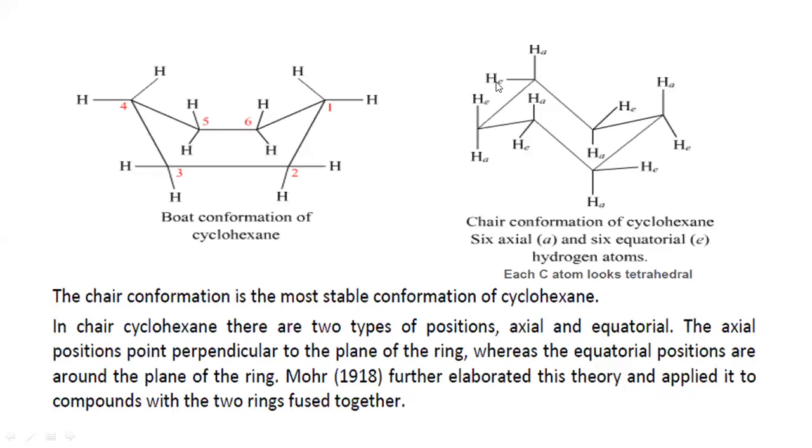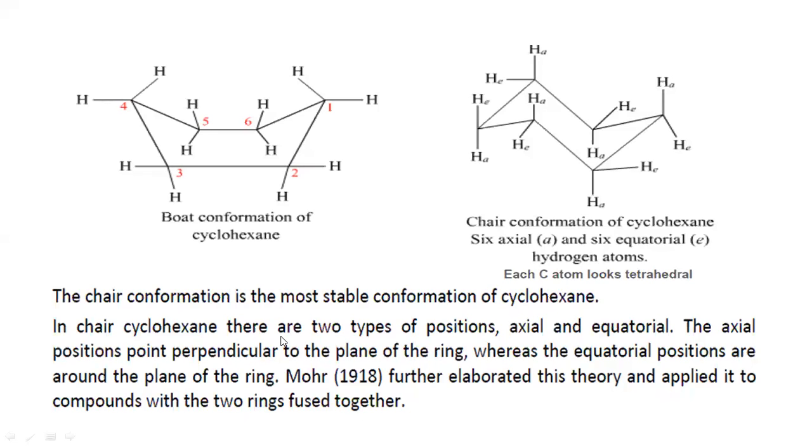Hydrogen atoms of this conformation are equally divided into axial hydrogens and equatorial hydrogens. They will not interfere with each other's conformation. That's why this conformation is more stable with respect to cyclohexane.